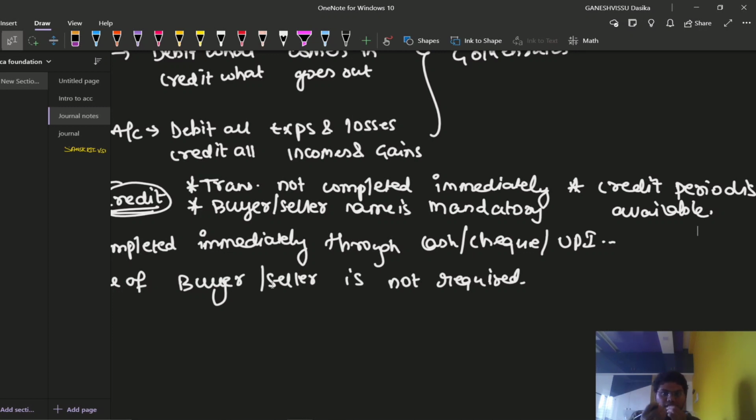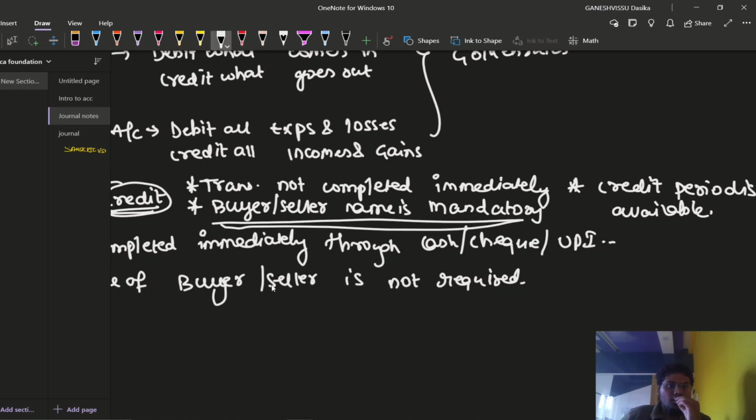The credit period is 30 days here. Then why have I written here that the buyer's or seller's name is mandatory? Because when you are dealing with accounts, without knowing the vendor's name or the customer's name, you cannot write down any transaction in the accounts. So for a cash transaction, the buyer's name or the seller's name is not required. But when we are dealing with a credit transaction, those names are mandatory for us. That is the main important point.